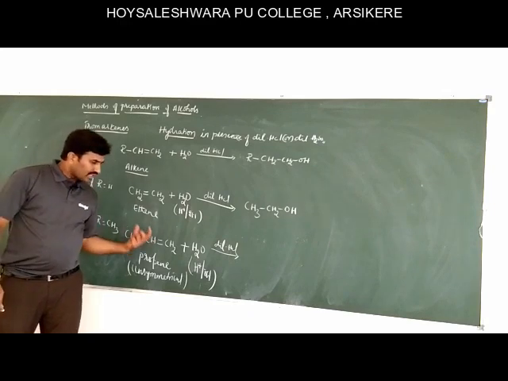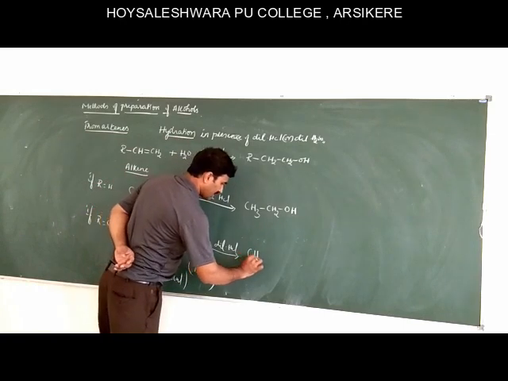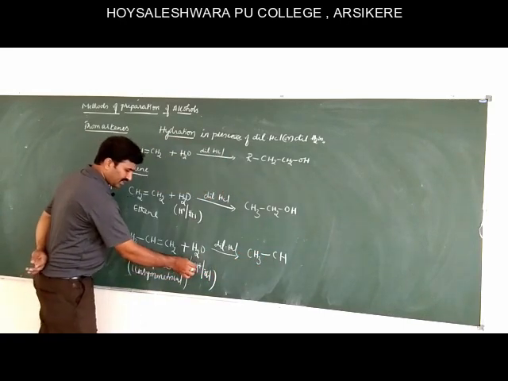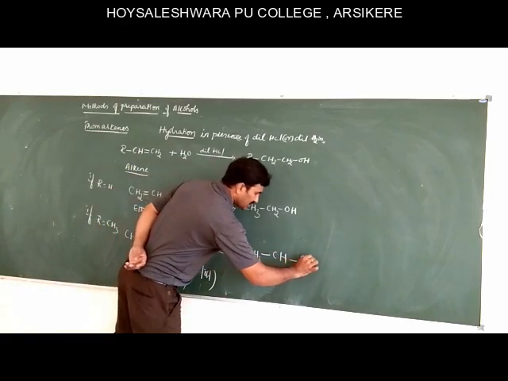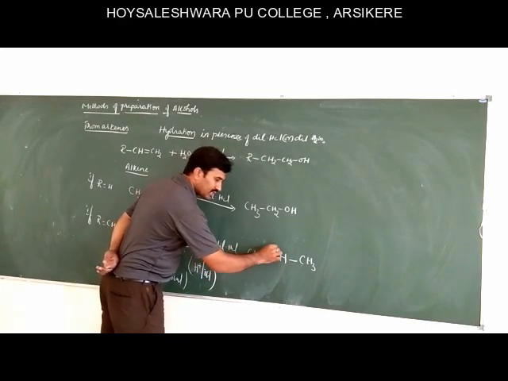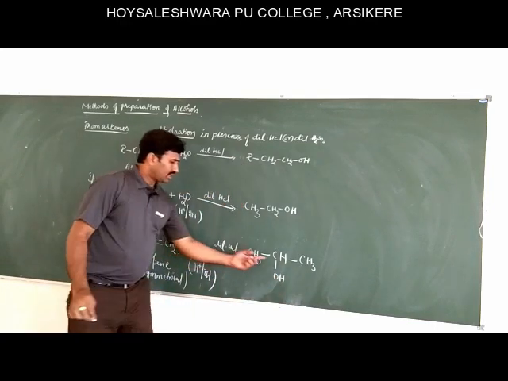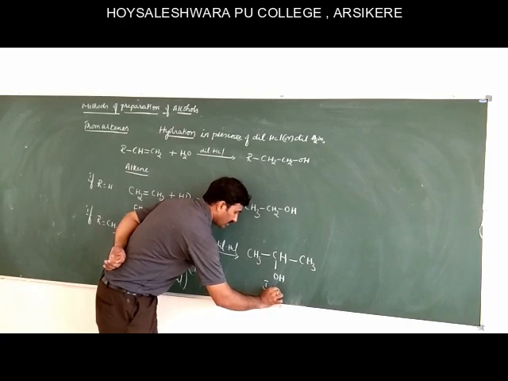So giving us a single major product, that is CH3. Here the positive part is H plus, which adds to this carbon atom to form CH3. So now it becomes a secondary carbocation. So the OH minus adds to this second carbon atom to form isopropyl alcohol.